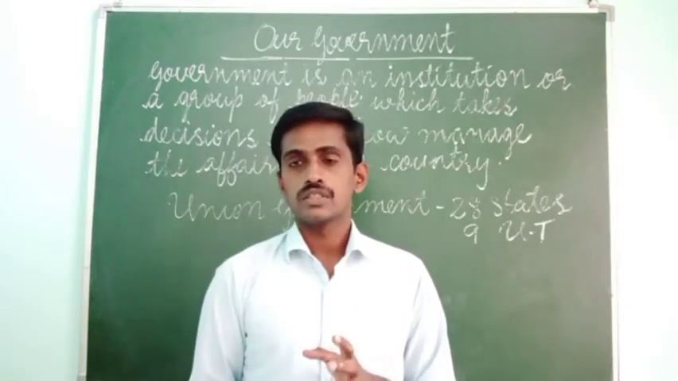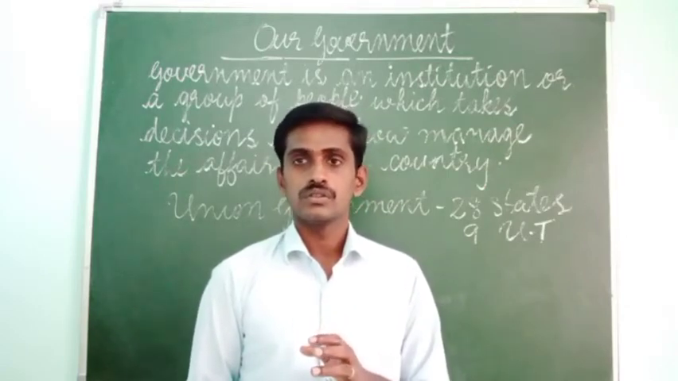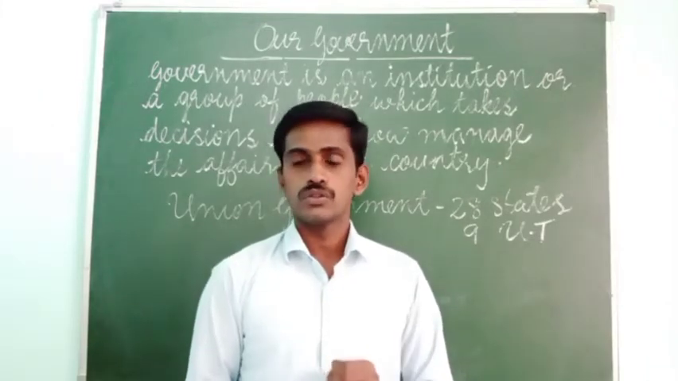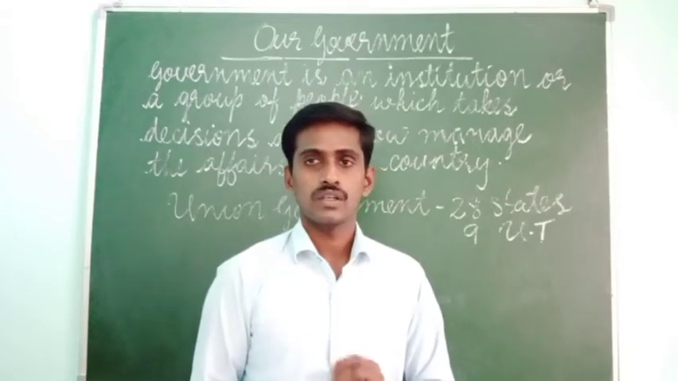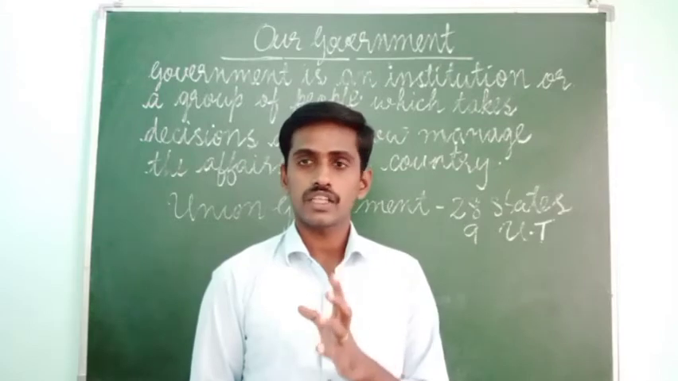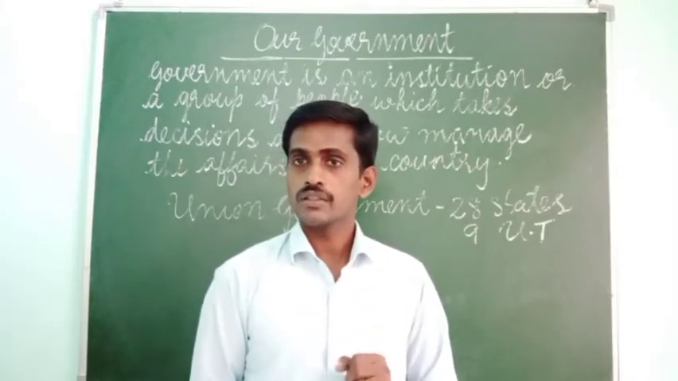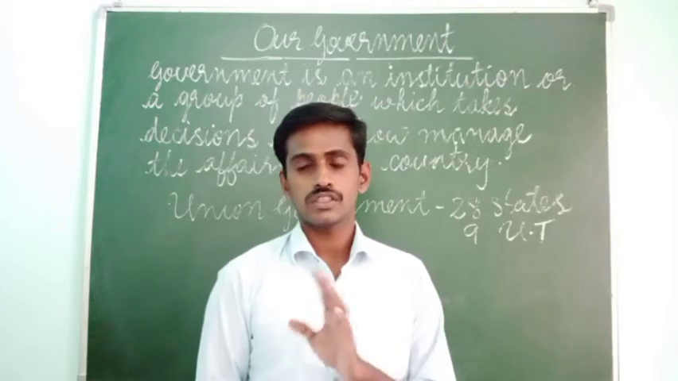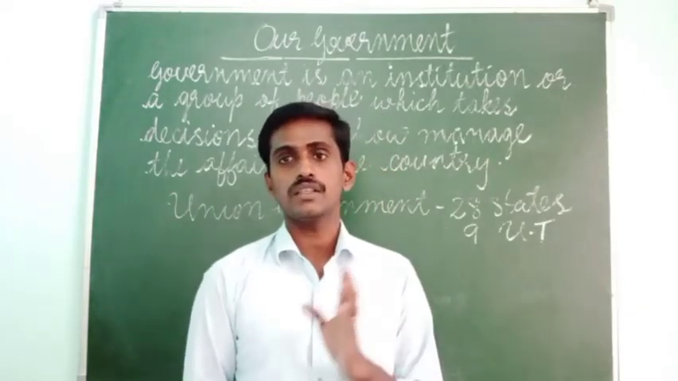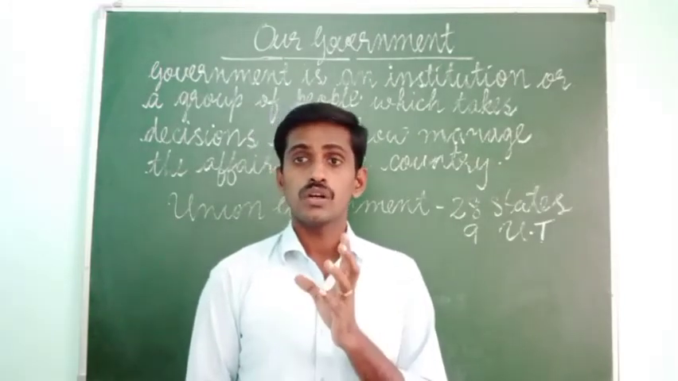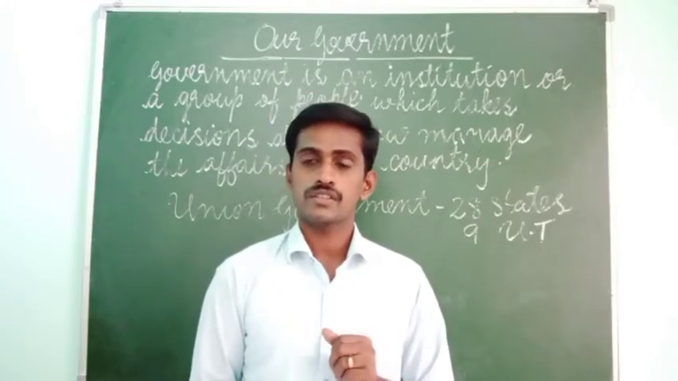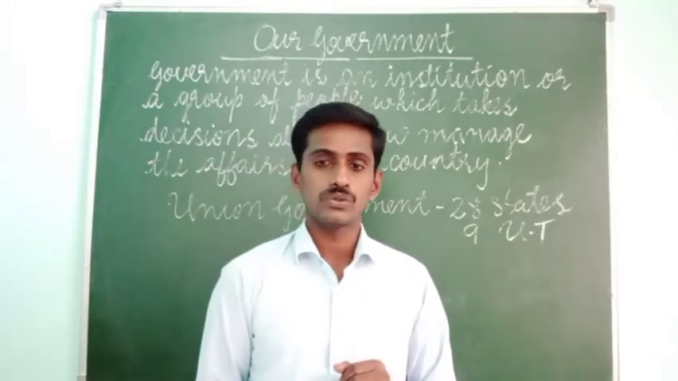Last year, the central government divided Jammu and Kashmir into 2 union territories, Ladakh and Kashmir. Now, Jammu and Kashmir is not a state. It is divided into 2 union territories, Ladakh and Kashmir. So, how many states do we have? We have only 28 states and 9 union territories.